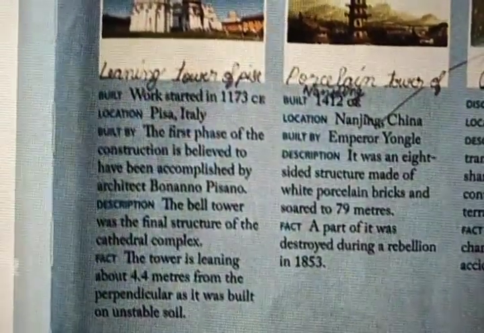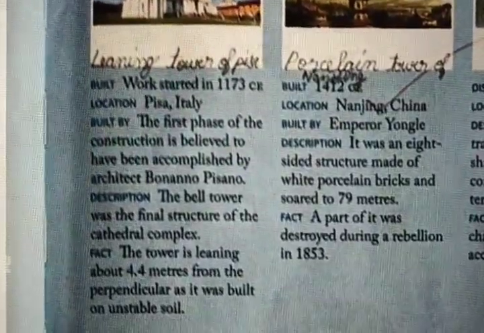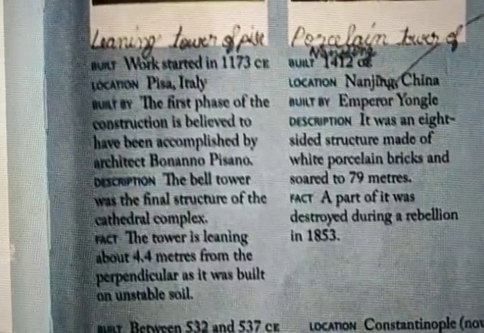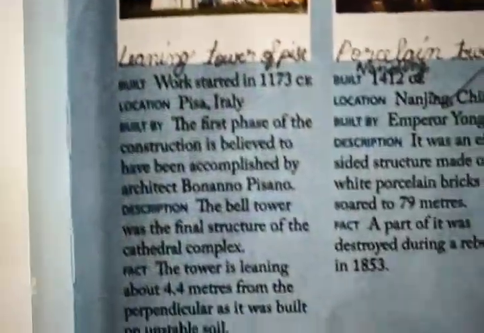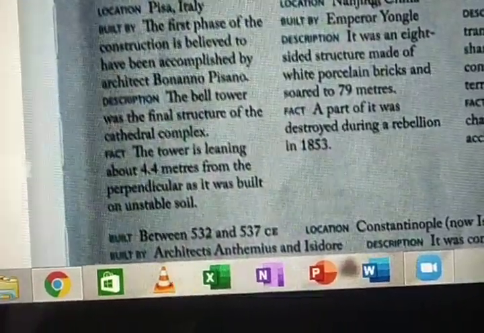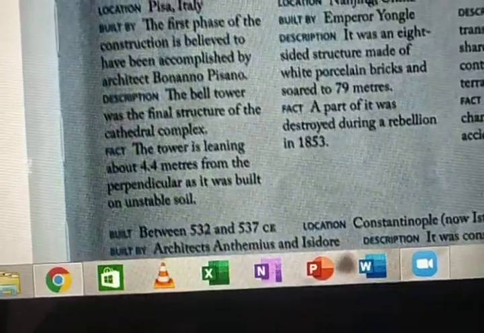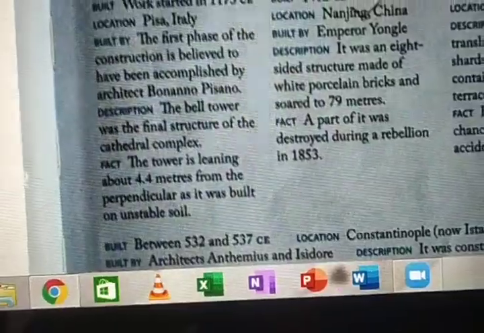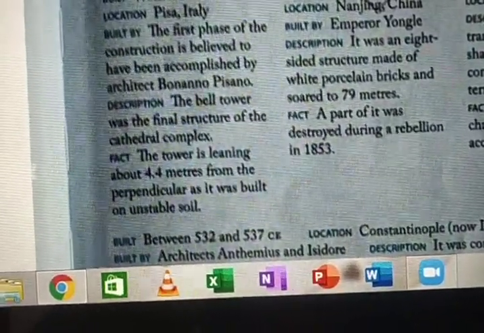Built: work started in 1173 CE. Location: Pisa, Italy. Built by: the first phase of the construction was accomplished by the architect Bonanno Pisano. He started it, and the first phase was done by him. Description: the bell tower was the final structure of the cathedral complex.